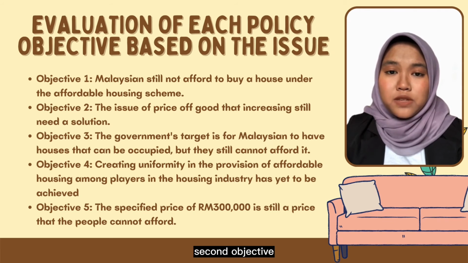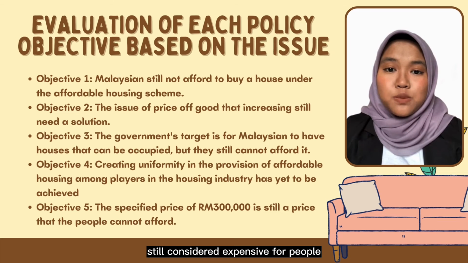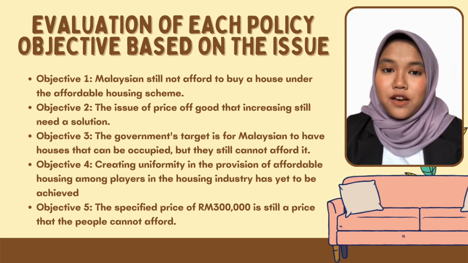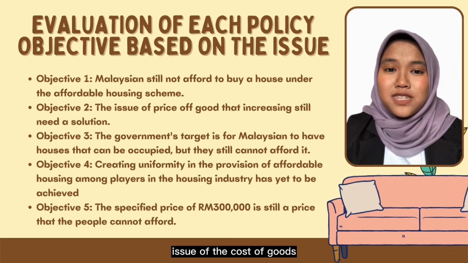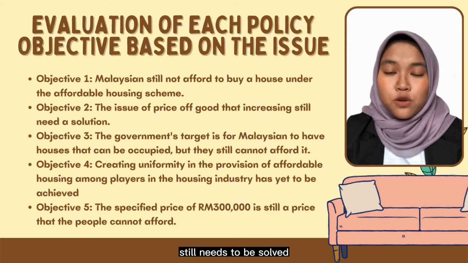Next, based on the second objective, the issue of the trend of increasing prices of goods has yet to find a solution. So houses built by the government are still considered expensive for people. Therefore, the issue of the cost of goods that increased after this scheme was created still needs to be solved.